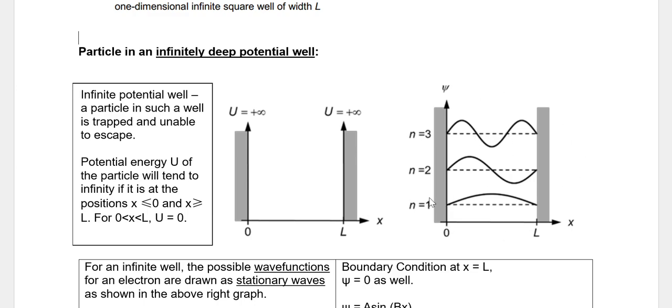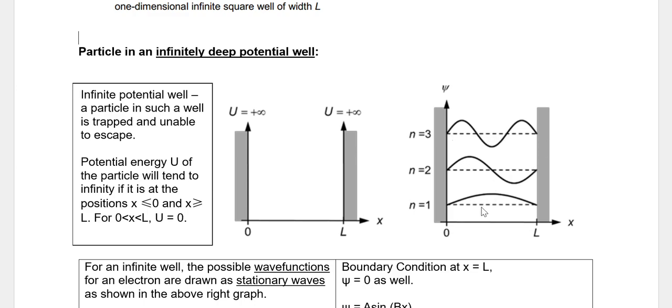You realize that this is very similar to the harmonics in the standing wave that you learn in superposition, the chapter on classical superposition in classical physics. This is your simplest harmonic, your first harmonic, your second harmonic, your third harmonic. And what's interesting is that you can see that this one has 2 nodes, this one has 3 nodes, and this one has 4 nodes.